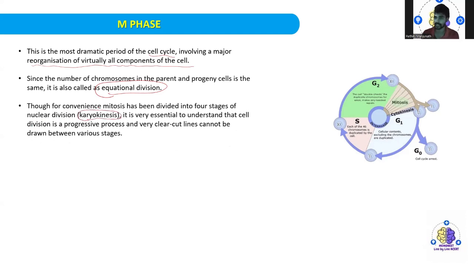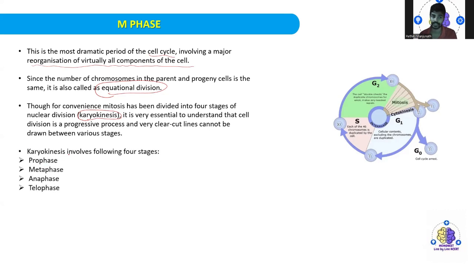It is very essential to understand that cell division is a progressive process and a very clear cut line cannot be drawn between various stages.